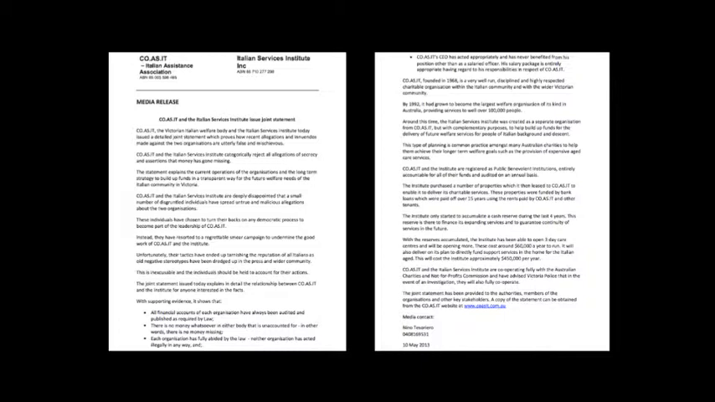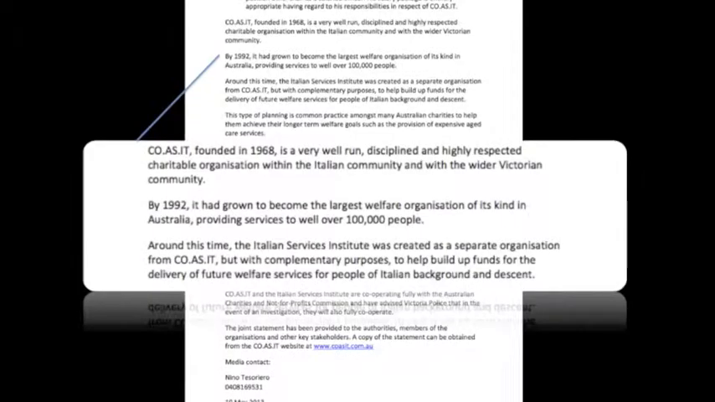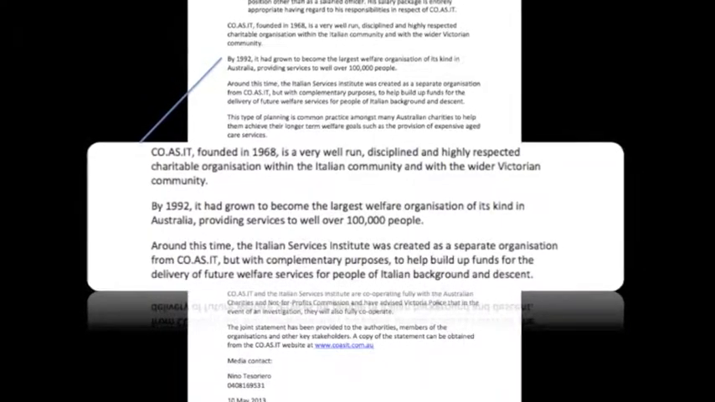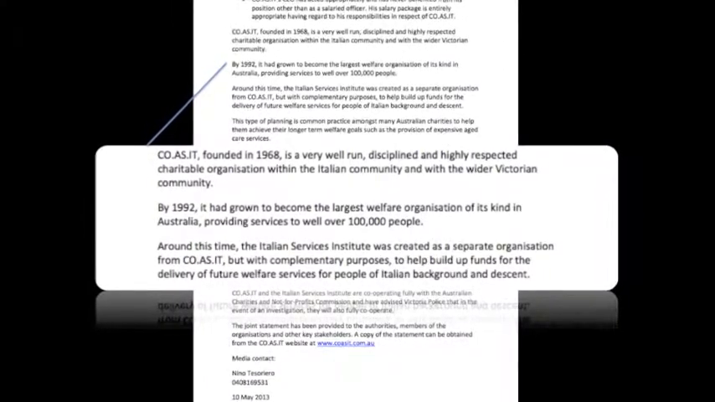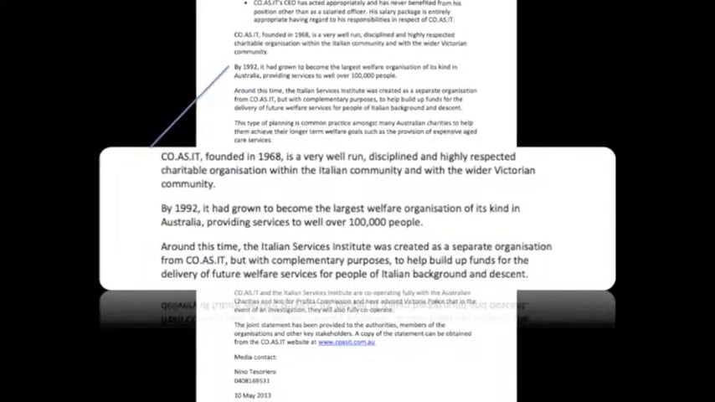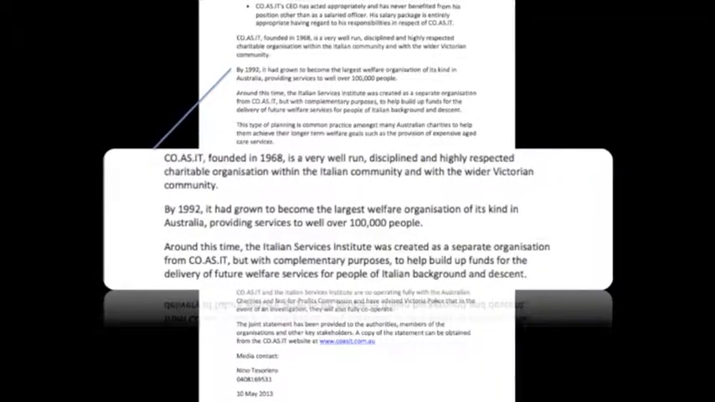Let's contrast this to the COASIT example, where a particular problem makes it almost impossible to remain engaged. The media release is simply far too long. A media release is meant to assist the reader in understanding the message, but this is almost making it hard work. A lot of extraneous information is included to the point it almost reads like a biography. Founded in 1968, by 1992, around this time.